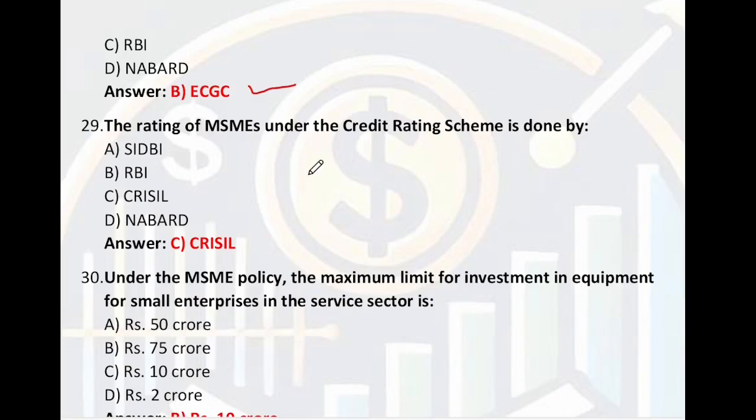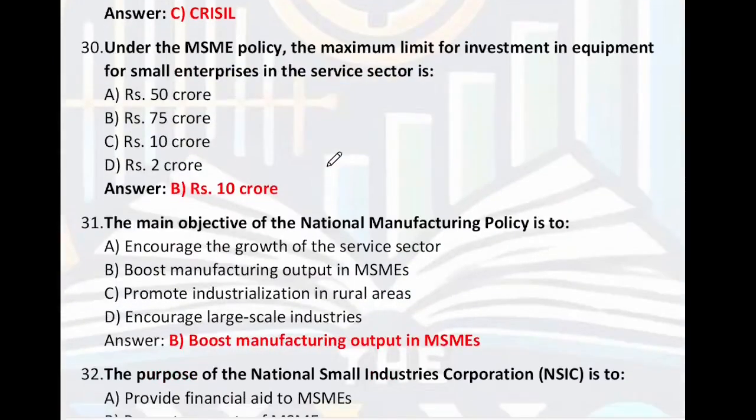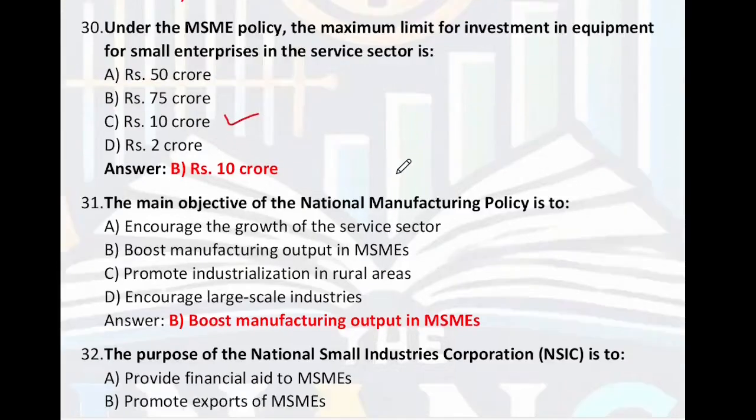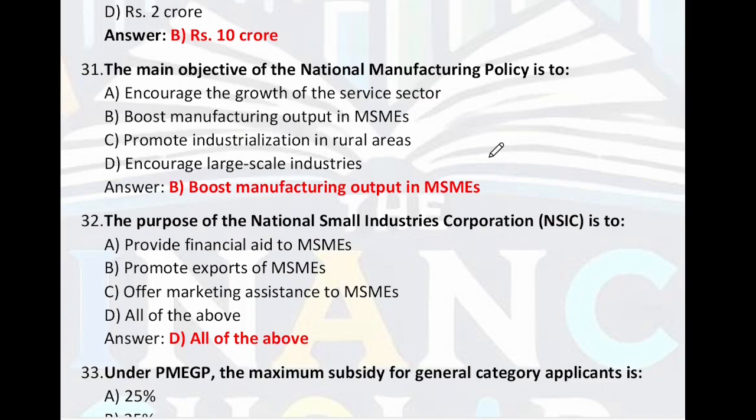The rating of MSME under the credit rating scheme is done by CRISIL. Under the MSME policy, the maximum limit for investment in equipment for a small enterprise in the service sector is 50, 75, 10 crore, 2 crore. So, the right answer is 10 crore. The main objective of the national manufacturing policy is to boost manufacturing output in MSME. B is the right answer.